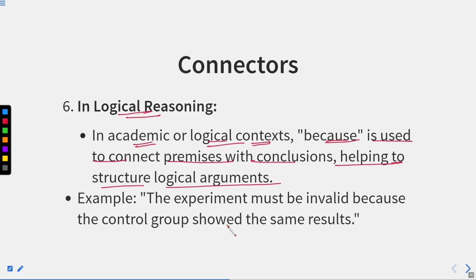It means you can show the structure of logical arguments that will draw the conclusions, that yes, whatever you are saying is logically right. Example: the experiment must be invalid because the control group showed the same results. It means you are just showing the reasons for someone to get your concept.